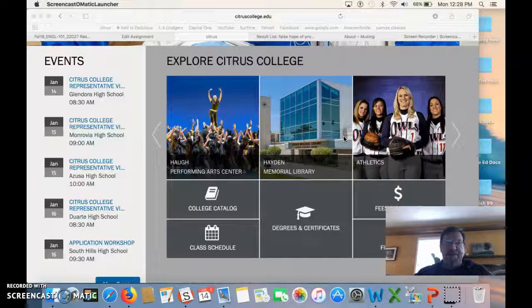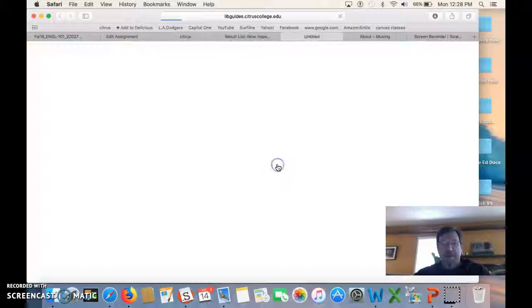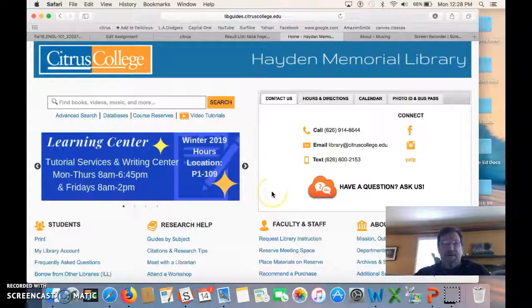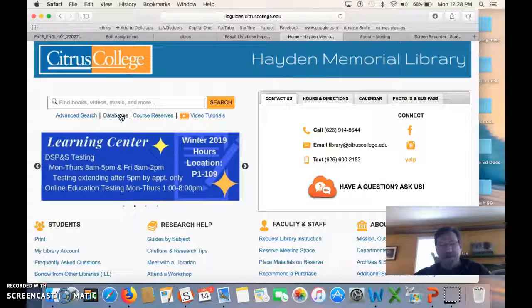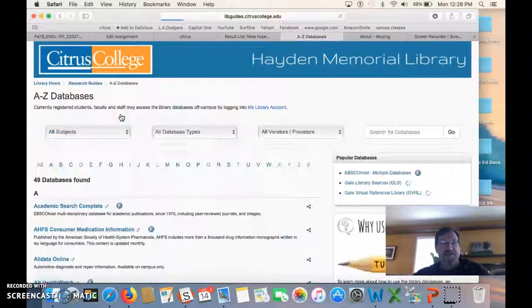So you have two basic places you can look for information. One is you use our library databases, and another is to use the internet at large or go through Google. Let's start with our library. At the library, when you get to the homepage like this, you'll see there are databases right there. That's what you want on any college. You want to know what databases the college subscribes to, and then you want to search those databases.